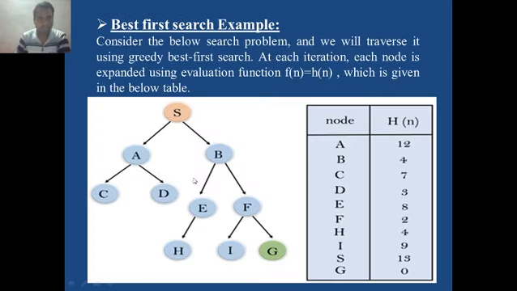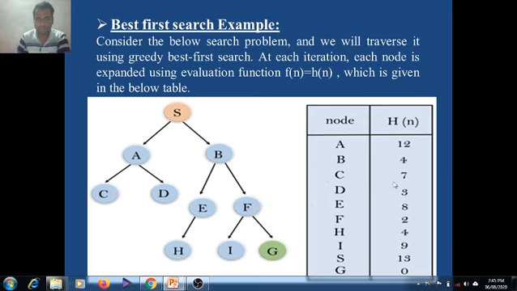So in the given problem, the search tree was given, and the heuristic cost of each node in the search tree was given, and our objective was to reach the goal node. We want to find the optimal path out of the various paths in the search tree. We start with the root node, and we want to reach the goal node from these various paths based on the heuristic cost.